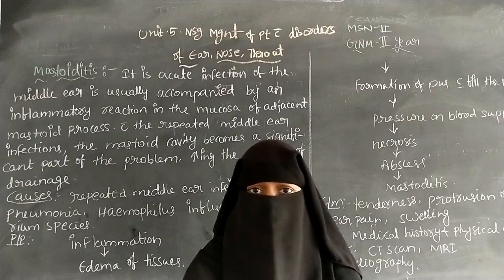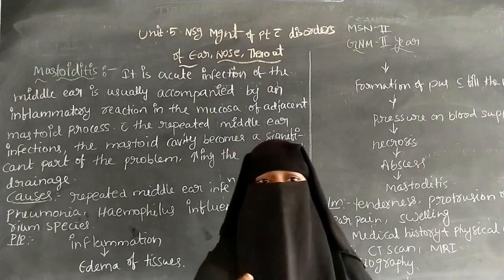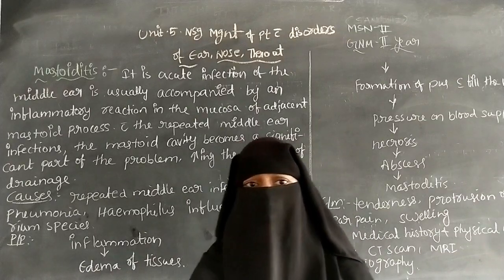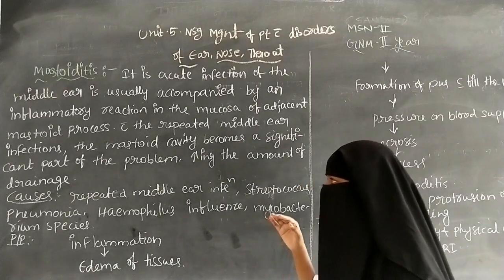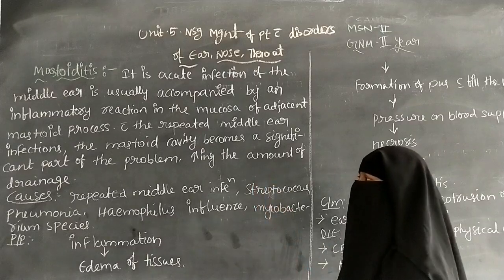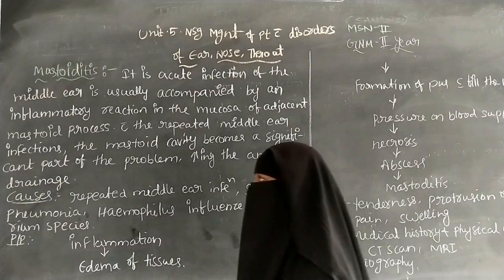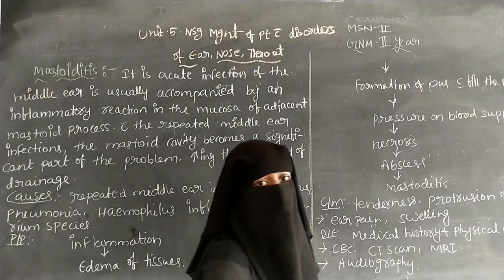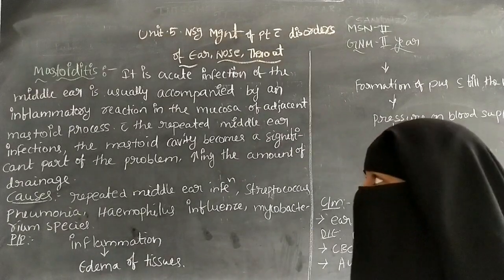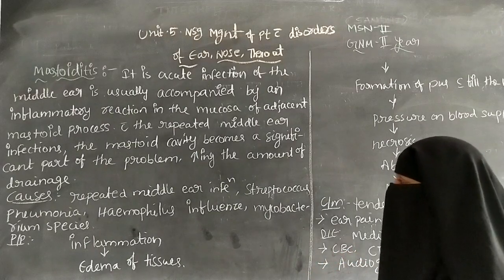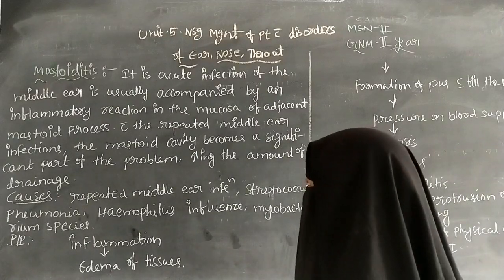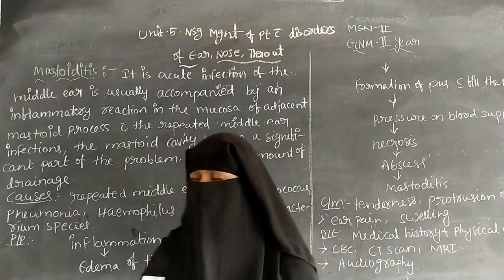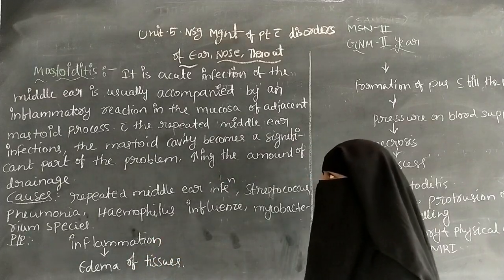In this mastoid bone there are some air spaces. The mastoid cells can become inflamed, and there is a collection of fluid in the mastoid space. Because of this collection of fluid, inflammation occurs in the mastoid process. So it is called mastoiditis.